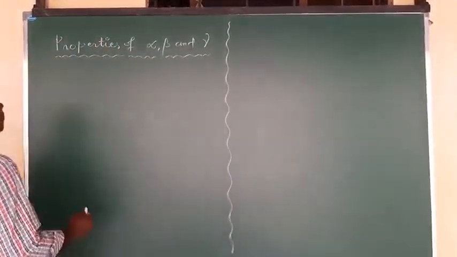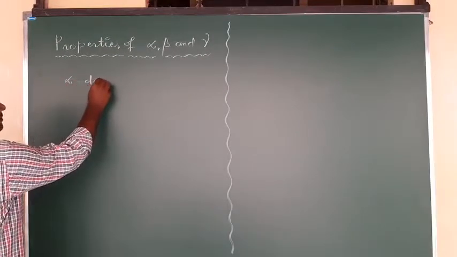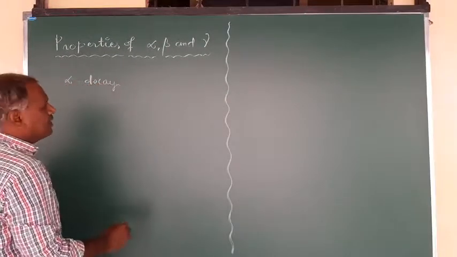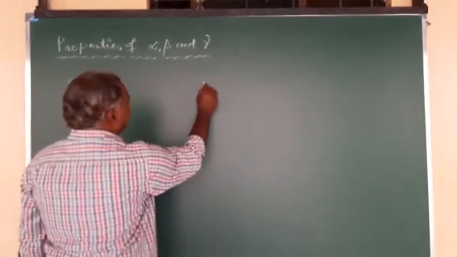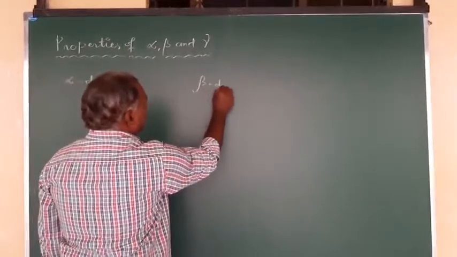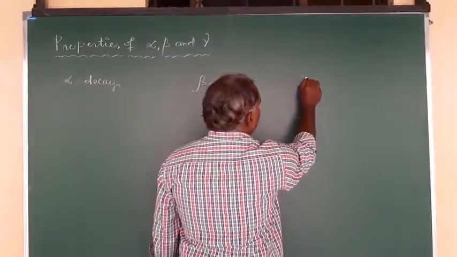First I'll write alpha decay, next beta decay, and another one, gamma decay.